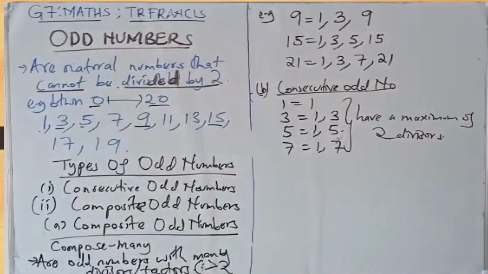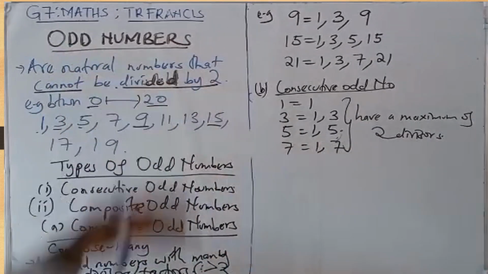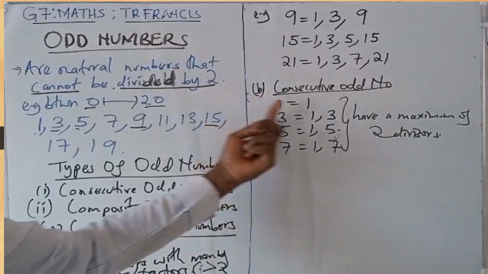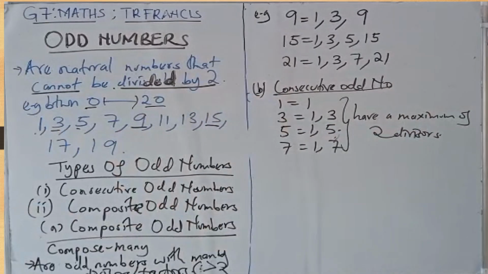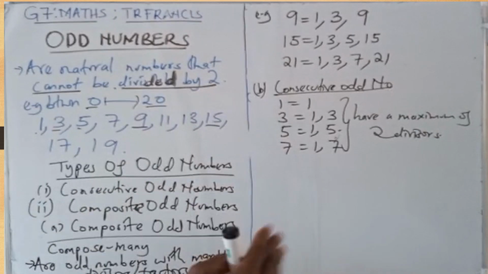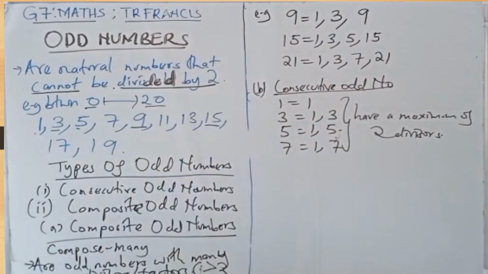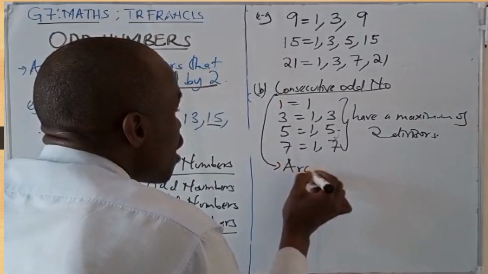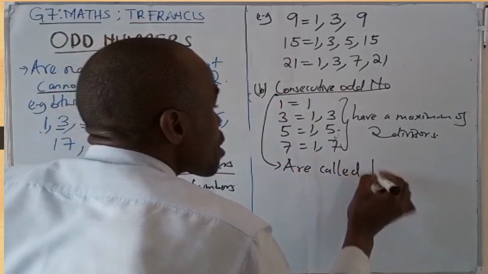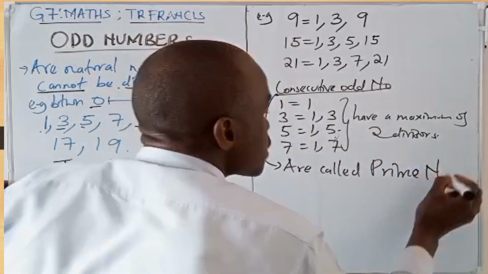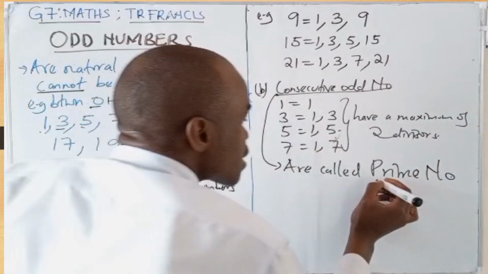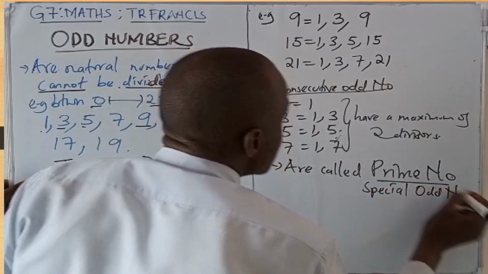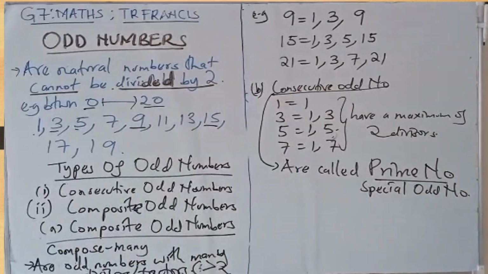Therefore, you need to understand, learner, that under odd numbers you have those two types: the composite with more than two divisors, and the consecutive with a maximum of two divisors. It can have two or one. Consecutive odd numbers are called prime numbers. Therefore, prime numbers are special odd numbers, also called consecutive odd numbers.